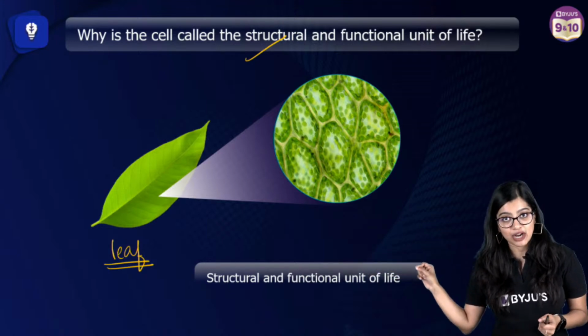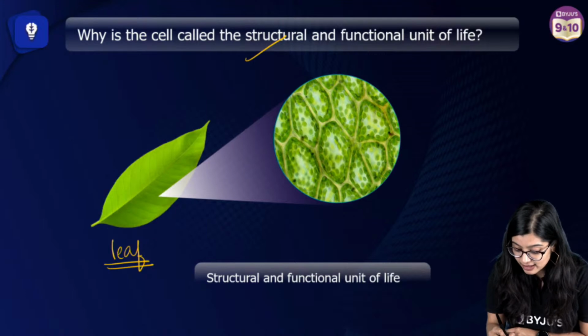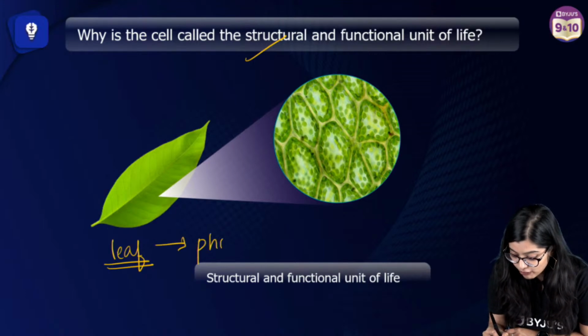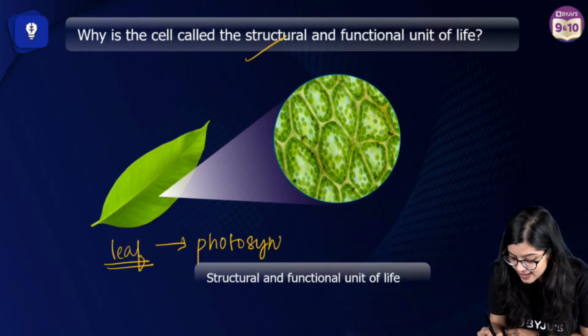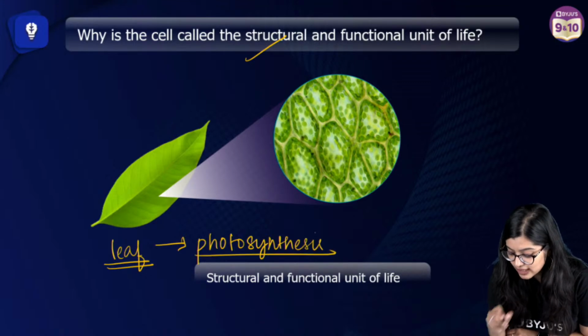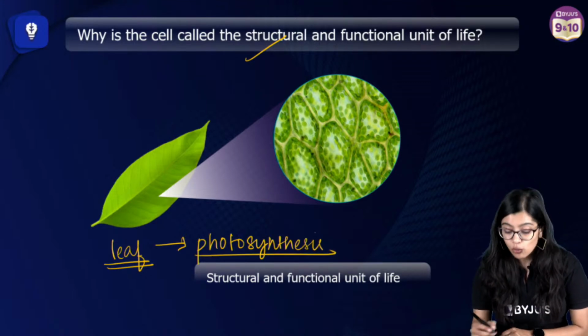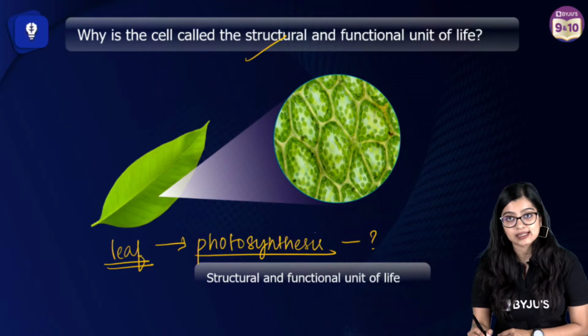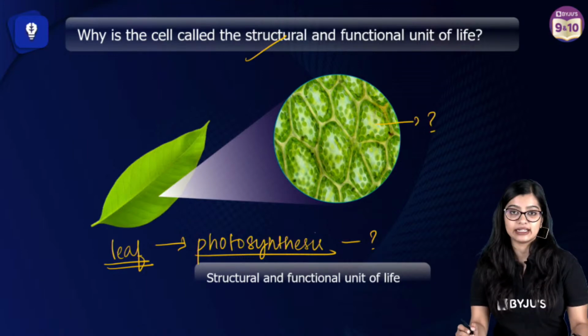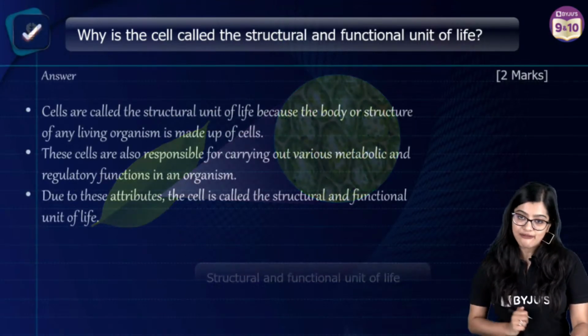Now, why is it called the functional unit? If I say the main function of the leaf is to perform photosynthesis, who exactly is doing this photosynthesis? It is nothing but the cells of the leaf, which is why it is called the functional unit.